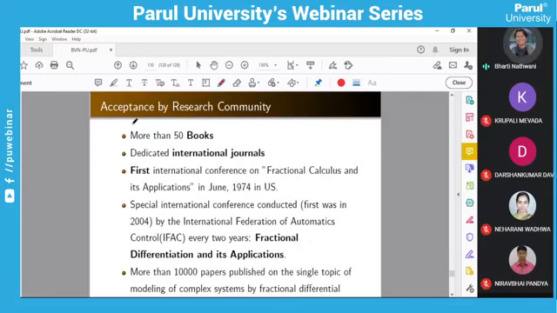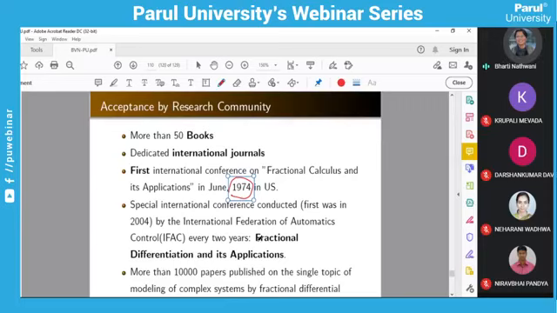This is the acceptance by the research community for fractional calculus. There are more than 50 books and dedicated international journals, and the first international conference on fractional calculus and its applications was arranged in 1974 in the US, when it was introduced in 1695, and a special international conference conducted by IFAC, which is conducted every 2 years, in 2004 on fractional differentiation and its applications.